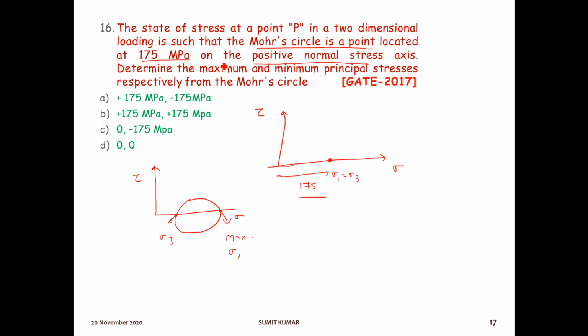So in this question it is asking about the maximum and minimum principal stresses. For a Mohr circle that is a point, the maximum and minimum principal stresses are the same, equal to the distance from the origin. Here it is 175, so the answer will be 175 and 175 plus, because the normal stress is given as positive. So option number B will be the right answer for this question.